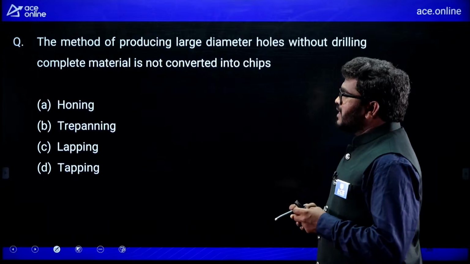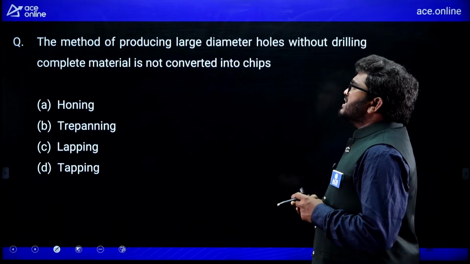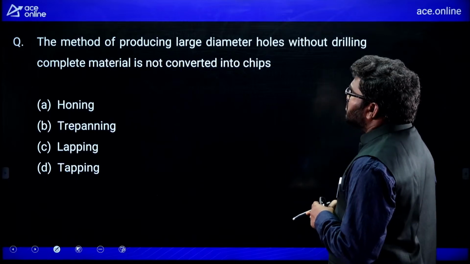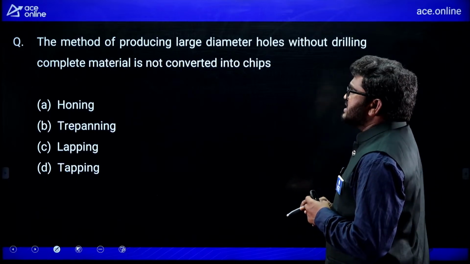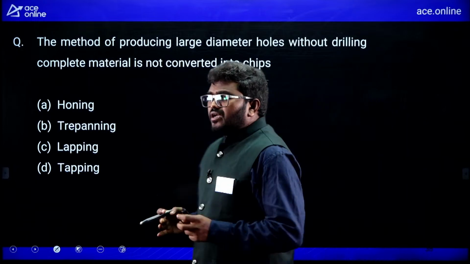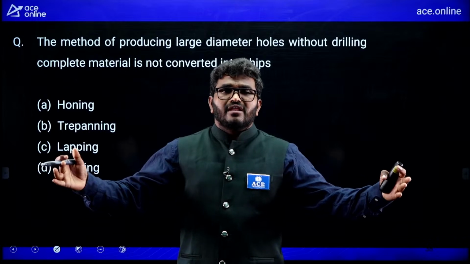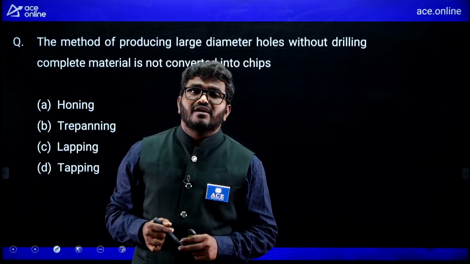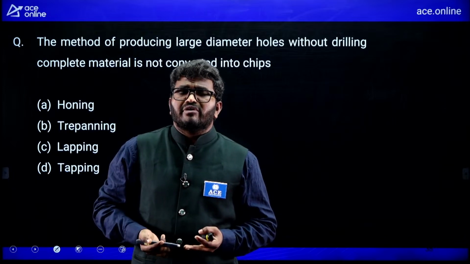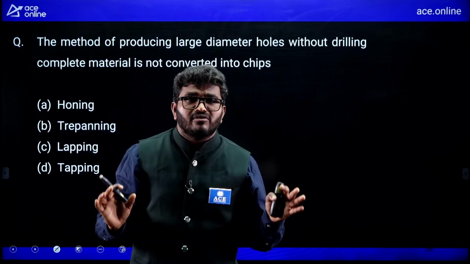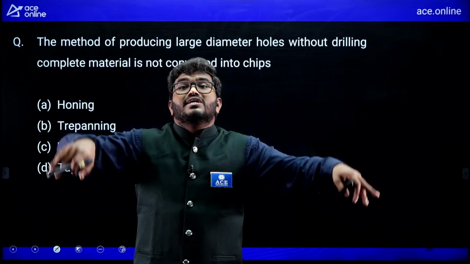Next question. The method of producing large diameter holes without drilling, where complete material is not converted into chips. Suppose there is a big body and I want to make a large diameter hole. Generally, if I go with a drilling machine, more energy is required and I must cut more material. So without cutting more material, I should make a large size hole.